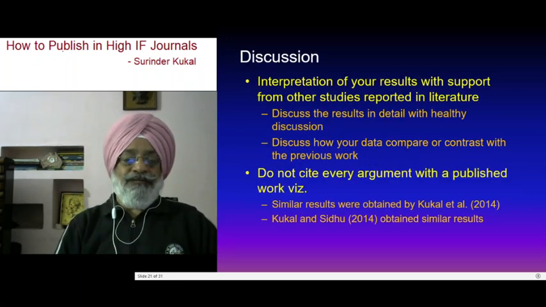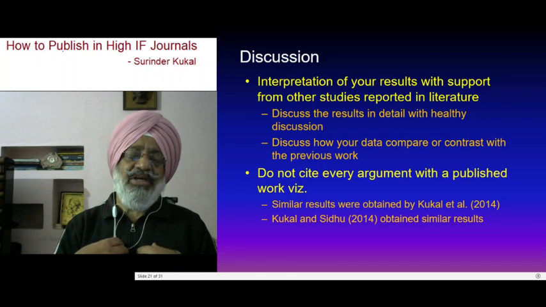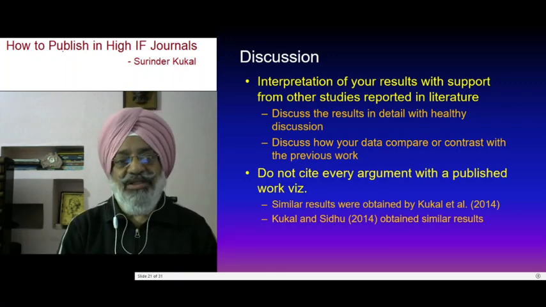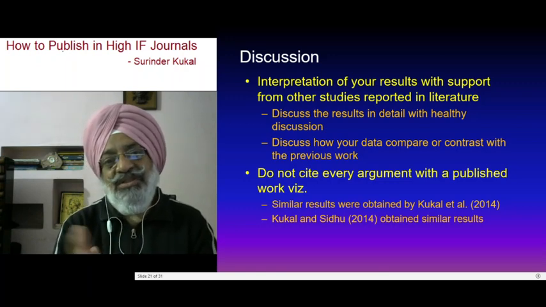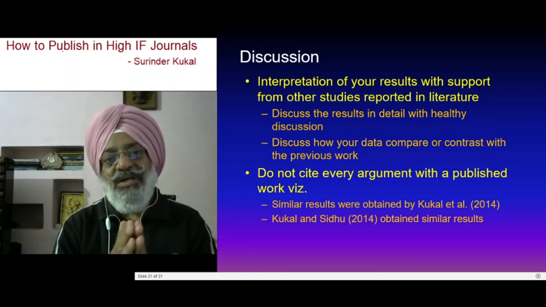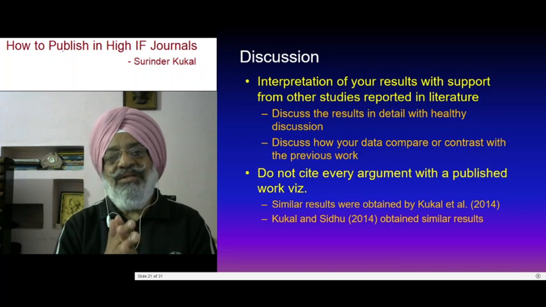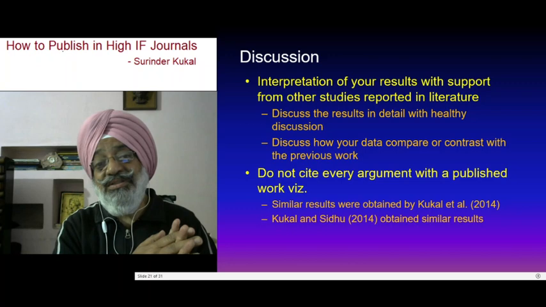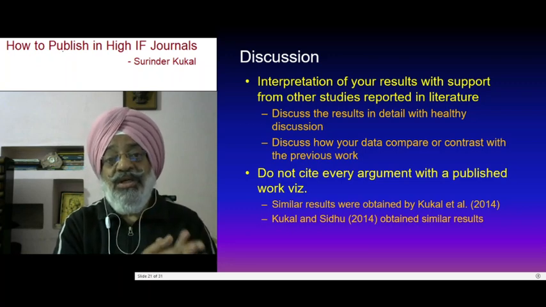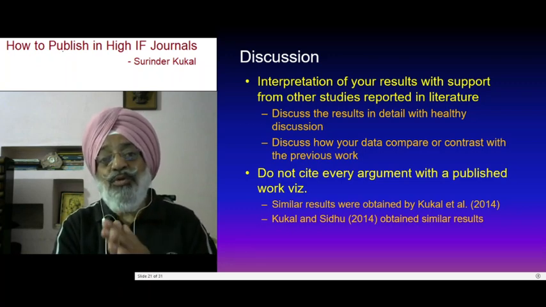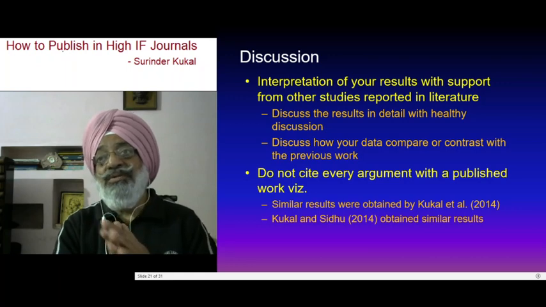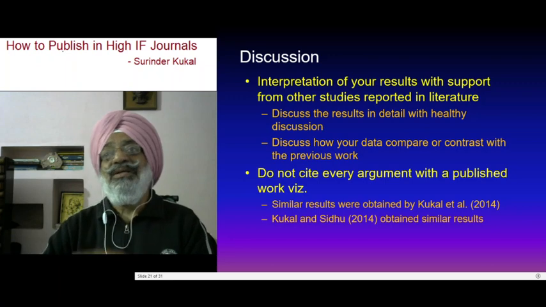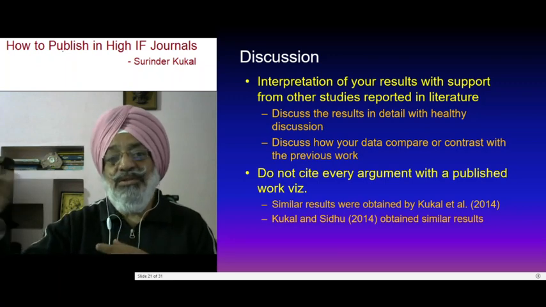Then discussion. Personally, I am very happy when results and discussion are combined together, which is commonly done. But anyhow, some journals have the need. When you start writing the discussion section, don't repeat what you have written in the results section. Give an interpretation of your results with support from other studies reported in the literature. If you said that the increase in yield was because of this, you can give some reference from the literature.